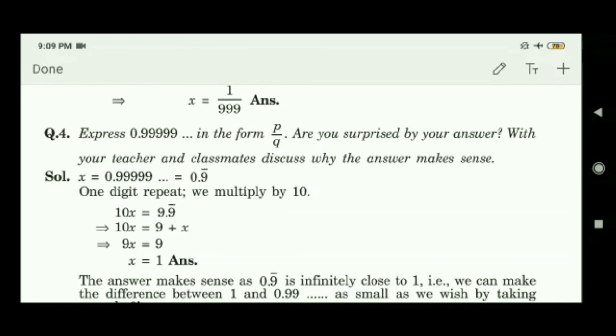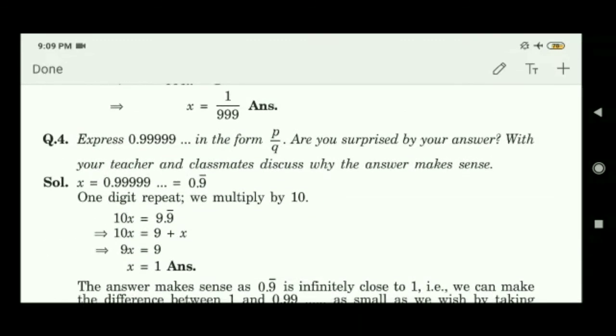Number 4. We will express 0.999 in P/Q form. Are you surprised by your answer? With the teacher and classmates, discuss why the answer makes sense. So it is the same process, my friends. In the same process I will do this one.